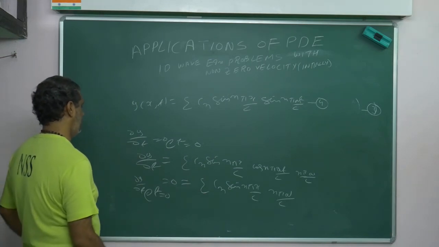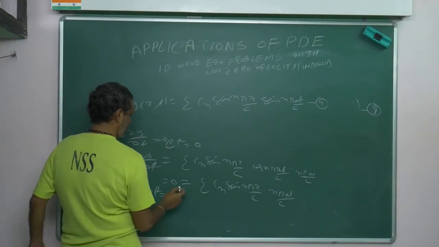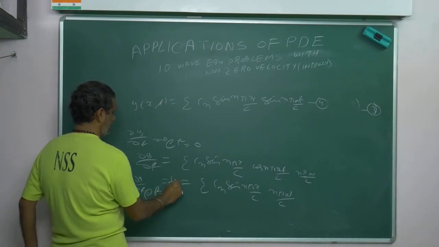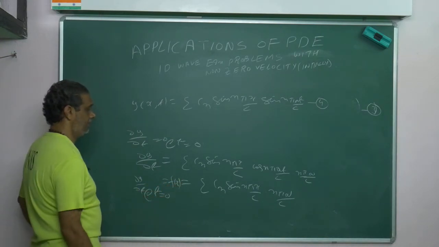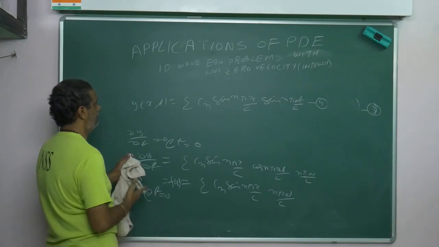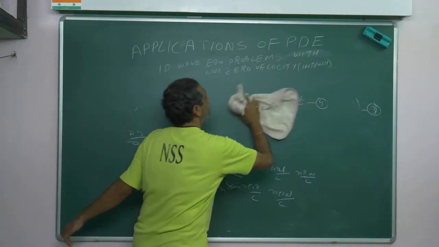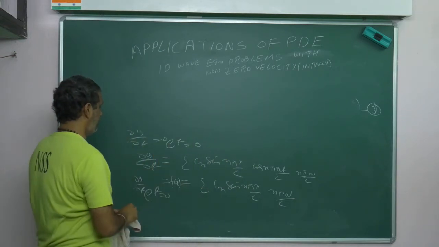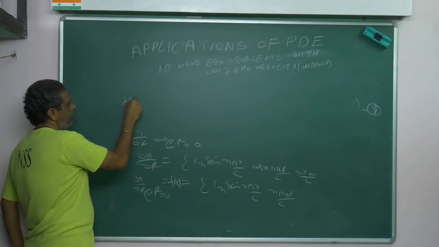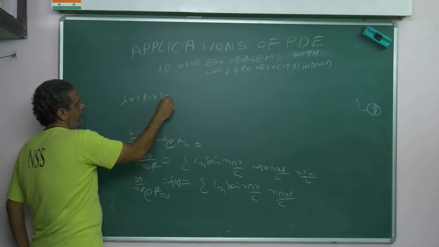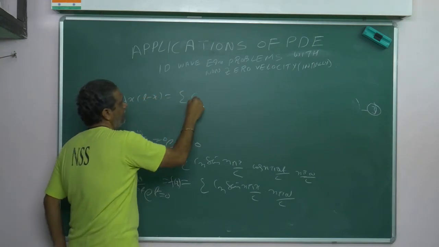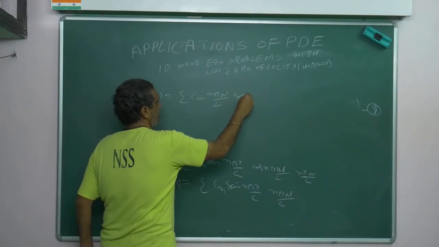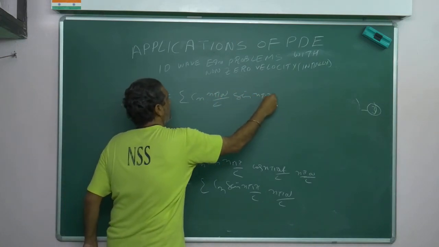Now I will write, no sorry, it's not equal to 0, it's equal to f of x. That f of x is equal to lambda x into L minus x, sigma Cn n pi a by L sin n pi x by L.